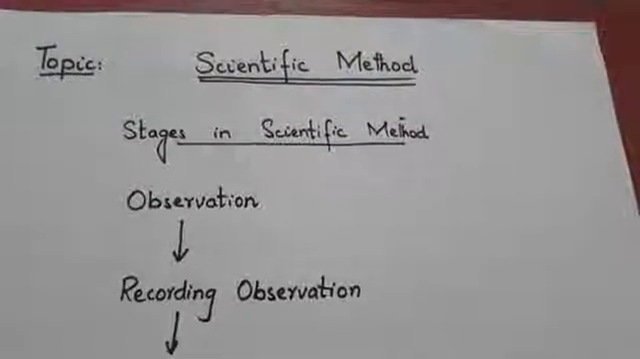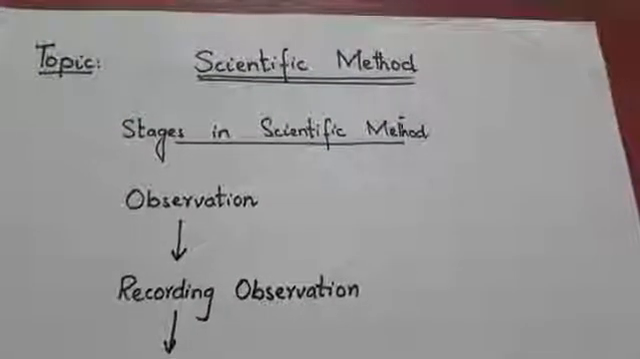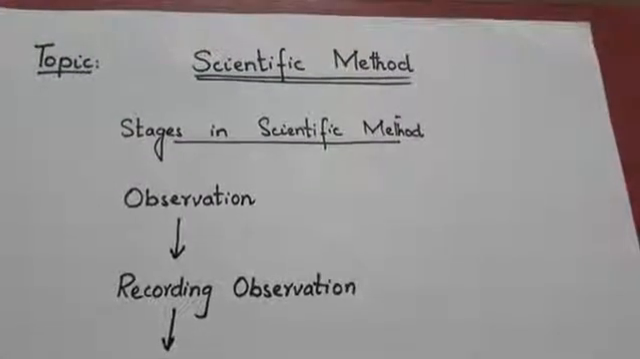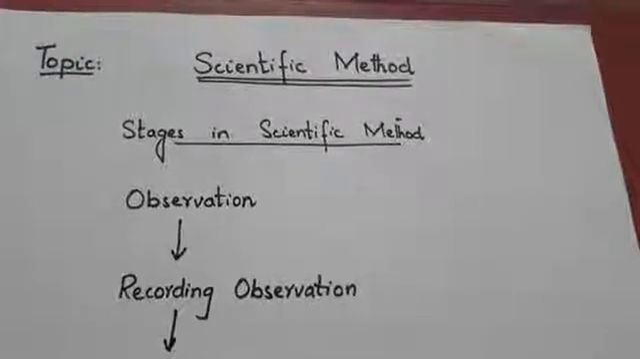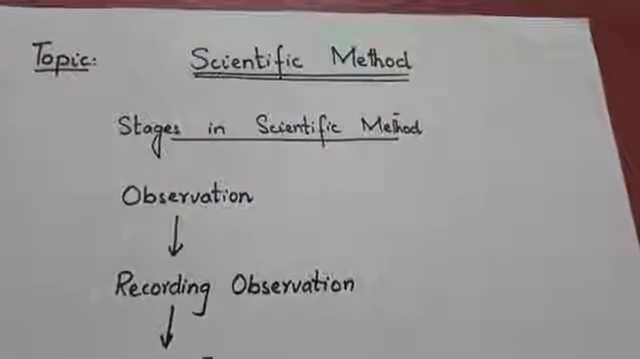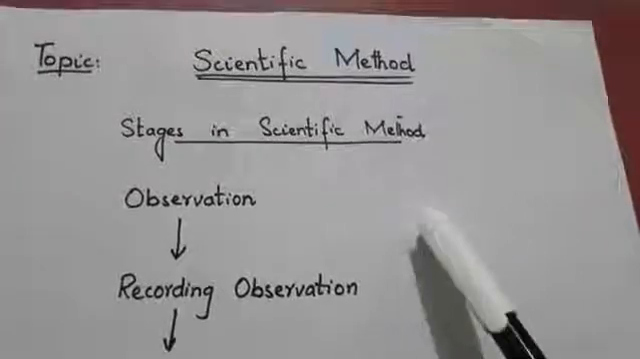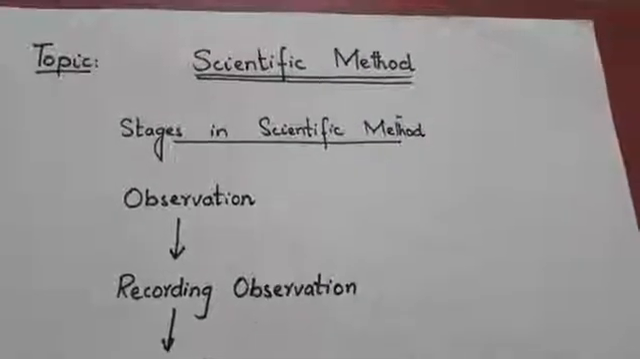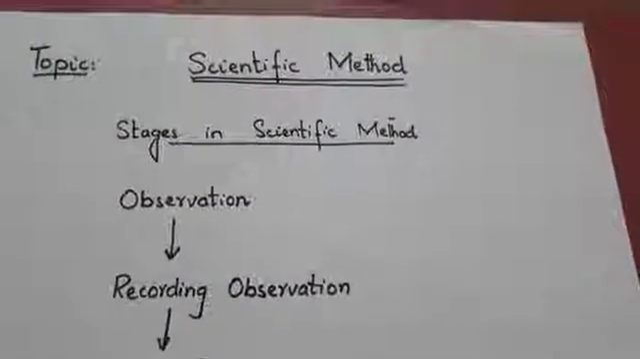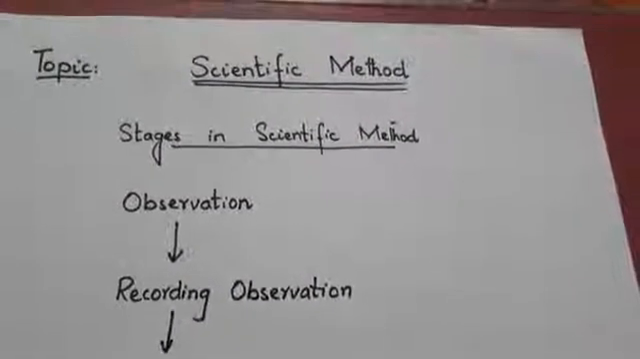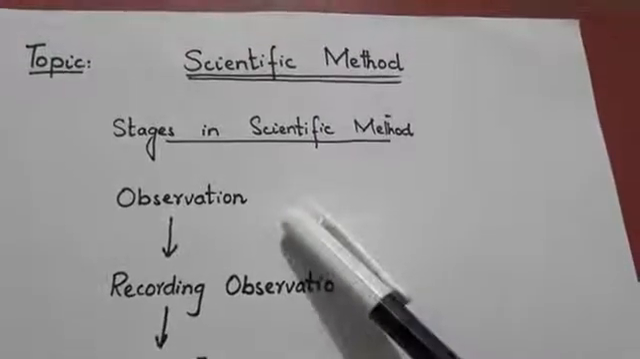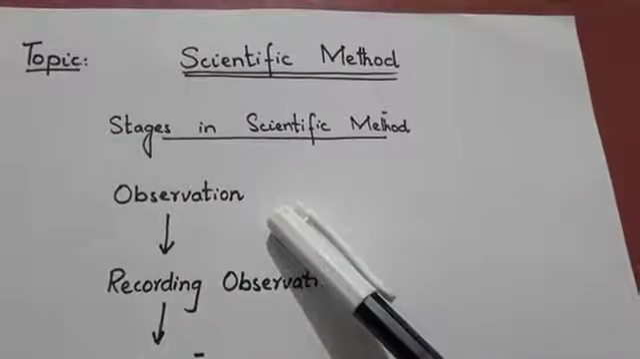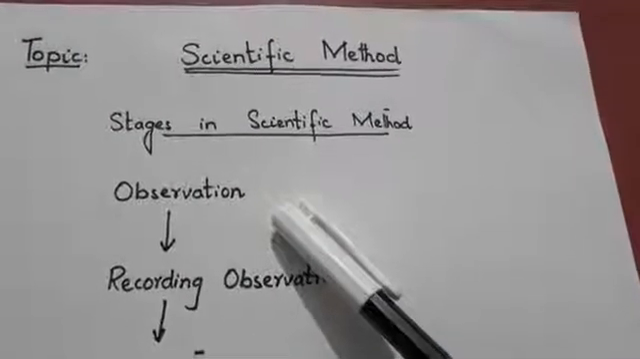Today's topic is the scientific method, and how scientists use the scientific method for their investigation. Like you can see the stages in the scientific method. The first one is the observation. That means making a careful observation and accurate measurement. The first stage involved in the scientific method is observation, in which a person has to make a careful observation with accurate measurements.